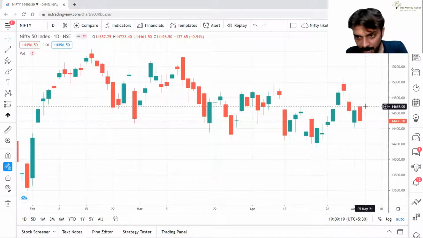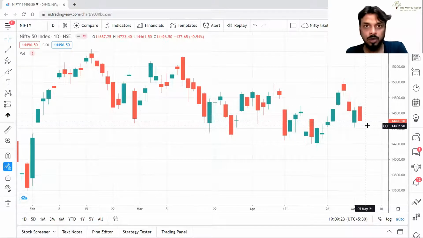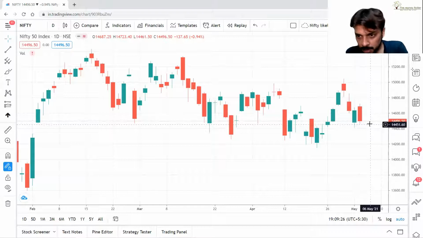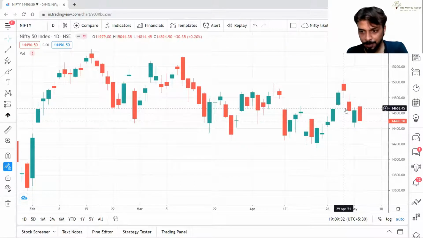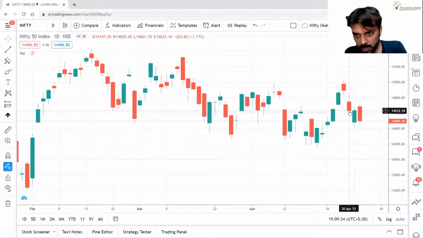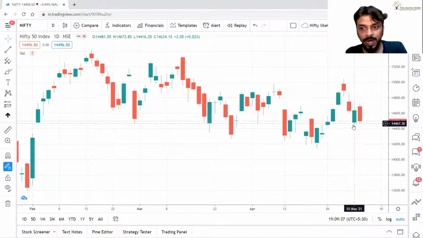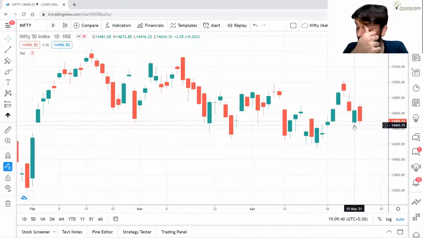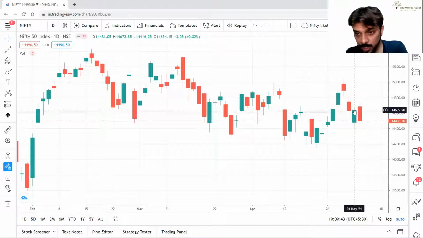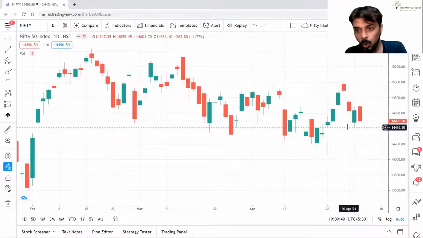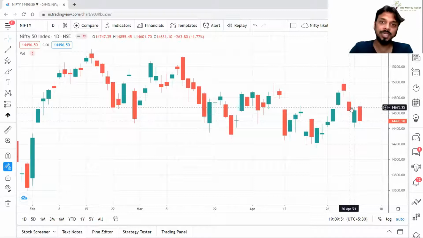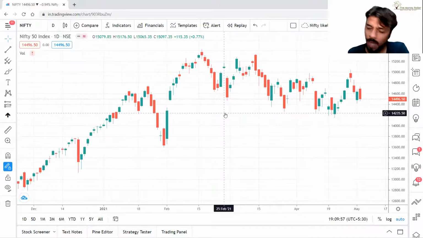Now these thin lines are nothing but wicks. The lowest point is the low, the highest point is the high. Simple. That means when close is higher than open, that is your green candle. Getting my point? If the candle is green, that means close is higher than open. And these are your wicks. This is the low, and the highest point is nothing but the high. This is your candlestick pattern. Now, in the entire program, we will use the candlestick pattern only.